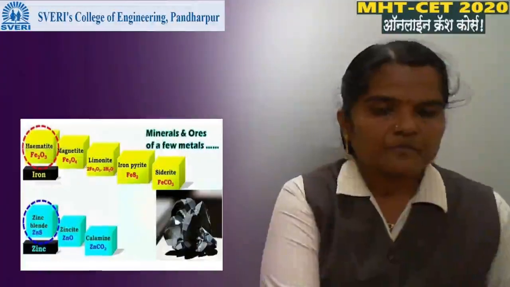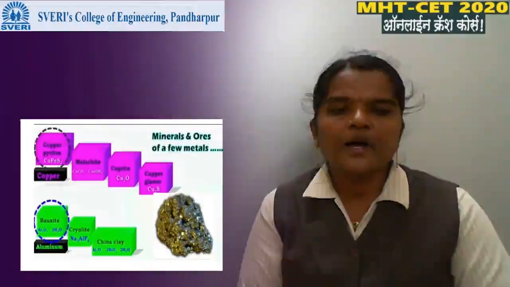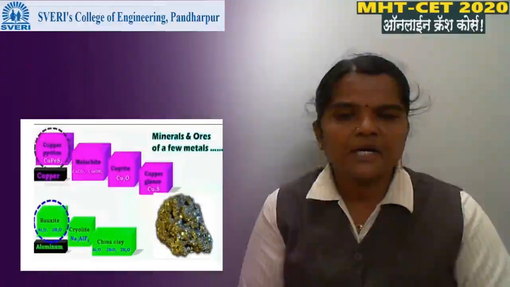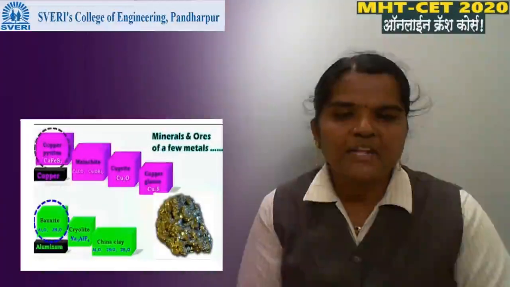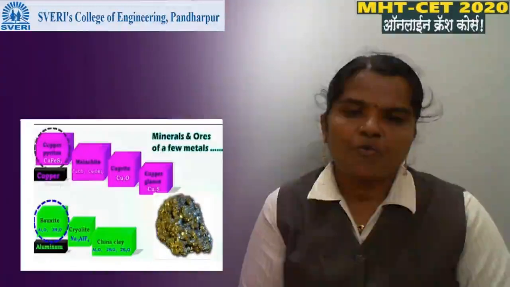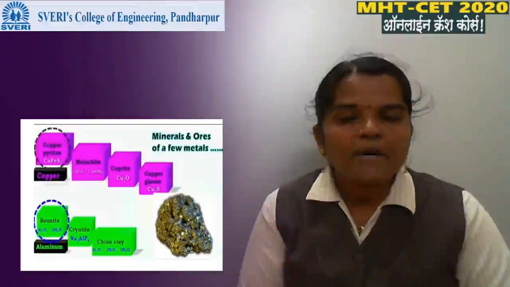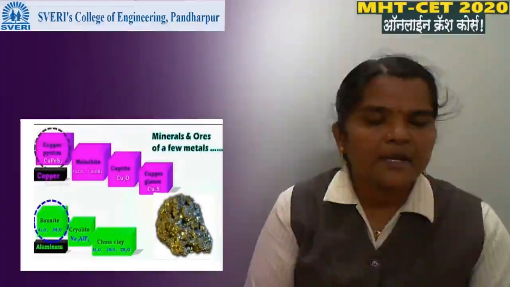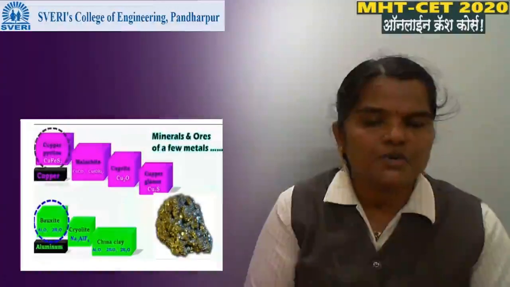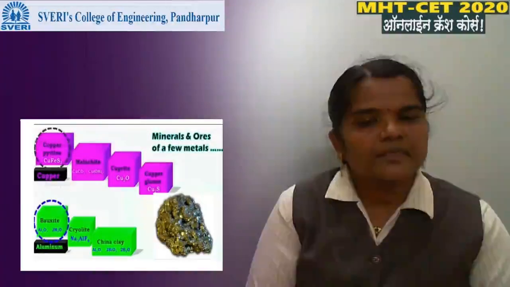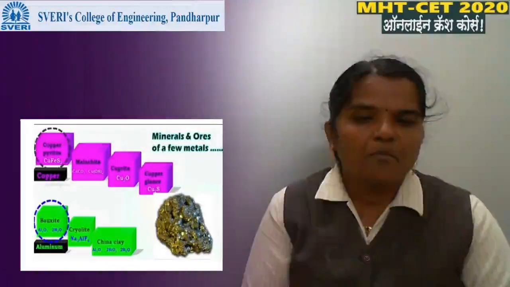Then the minerals and ores of a few other metals: copper, copper pyrite, malachite, cuprite, copper glance, out of which copper pyrite is an ore of copper having a high percentage of copper in it. Then more on aluminium.